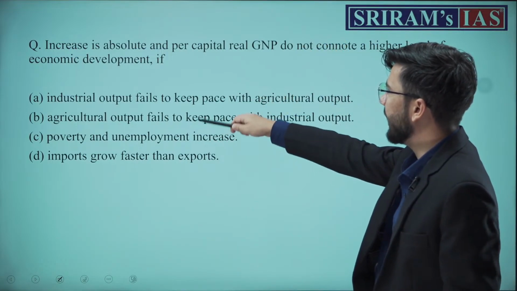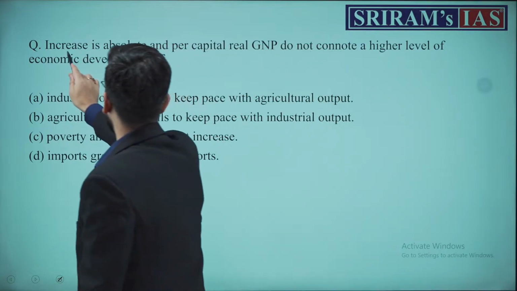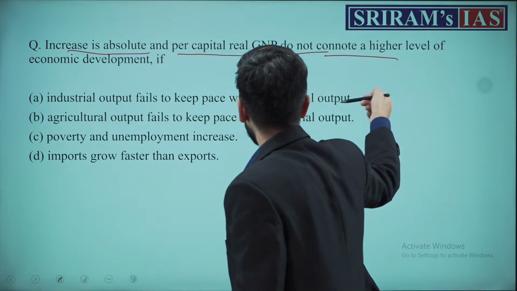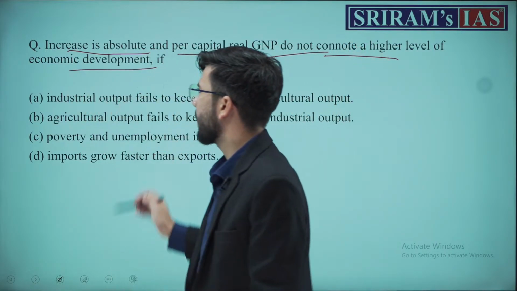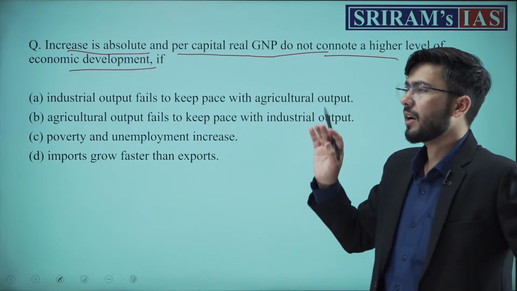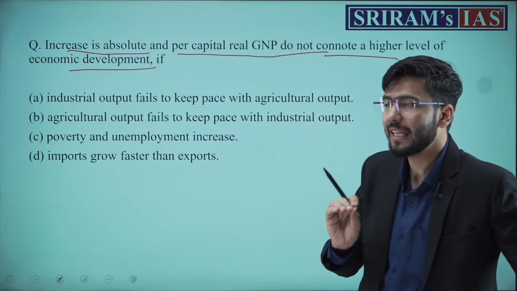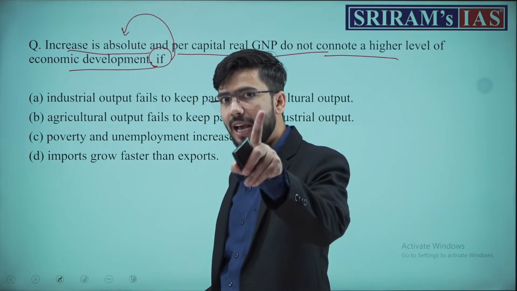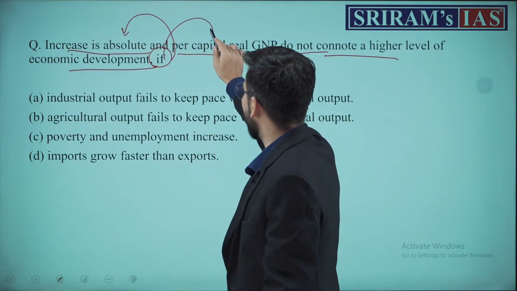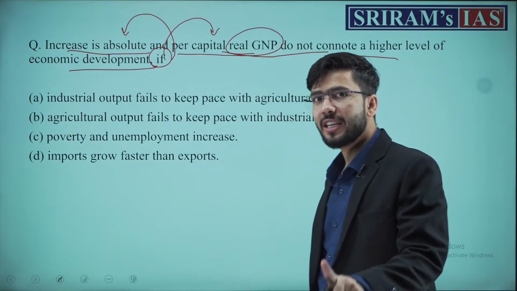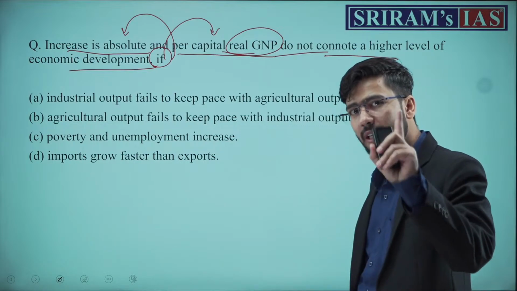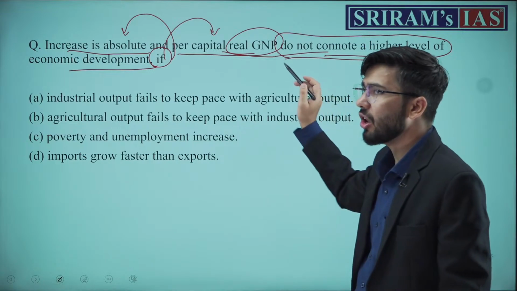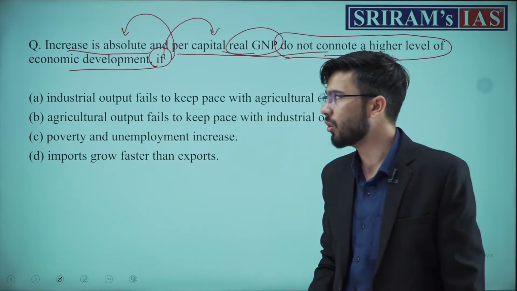Now understand, the increase is absolute, and per capita real GNP does not connote a high level of economic development. Understand the language of this question, it is very tricky language. If there is an absolute increase, if per capita real GNP is increasing, however it does not connote a higher level of economic development, so development is not happening.